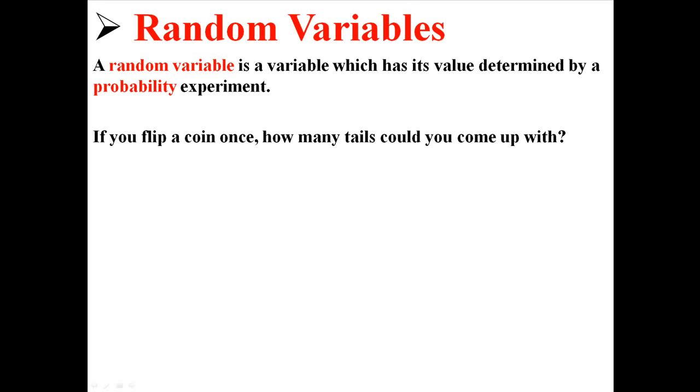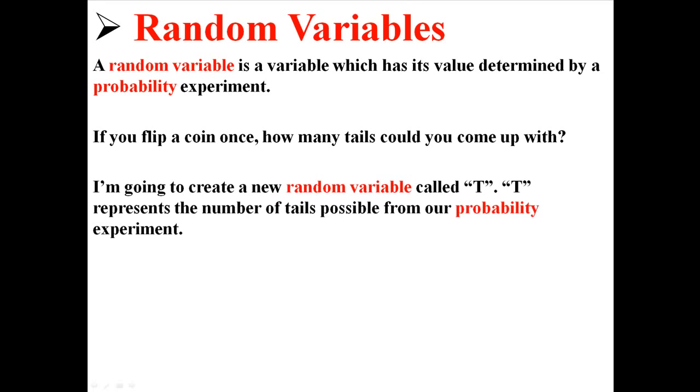So for example, if you flip a coin once, how many tails could you come up with? I'm going to create a new random variable called t. T represents the number of tails possible from this probability experiment.